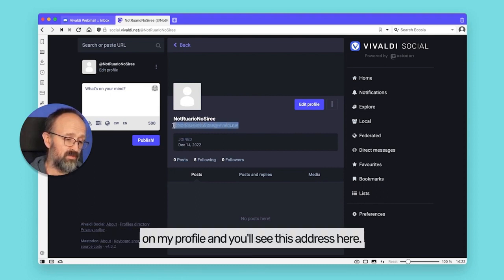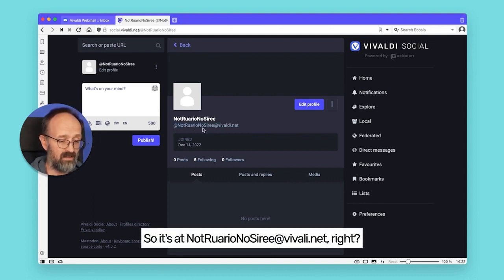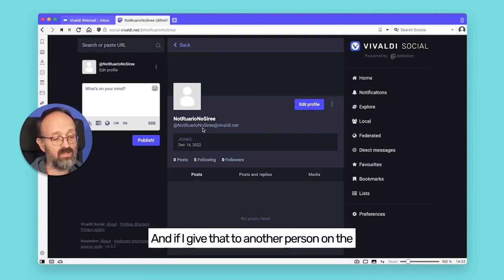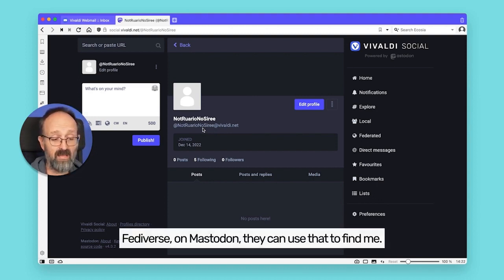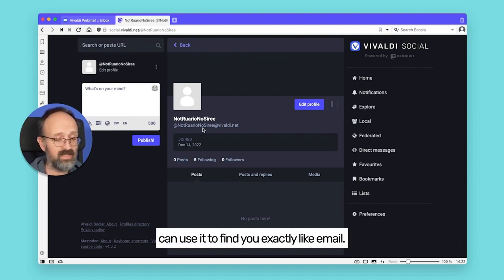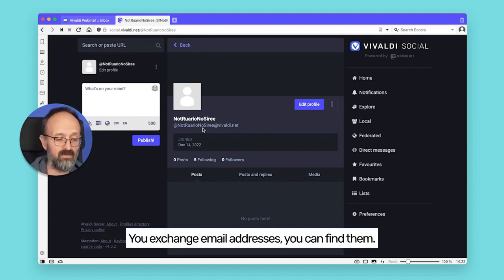I've just clicked on my profile and you'll see this address here. It looks very much like an email address. So it's at @Vivaldi.net, right? And if I give that to another person on the Fediverse, on Mastodon, they can use that to find me. And similarly, if they give you the same thing, they can use it to find you. Exactly like email. You exchange email addresses, you can find them.